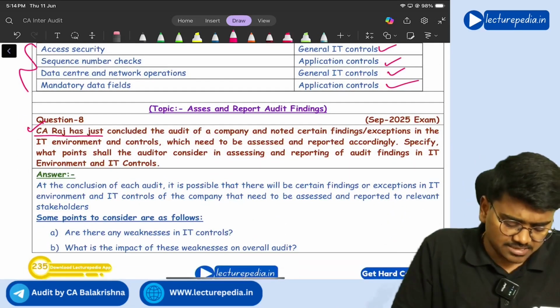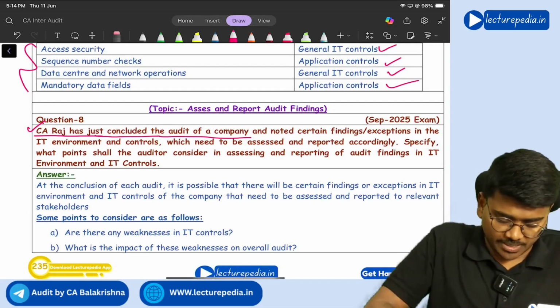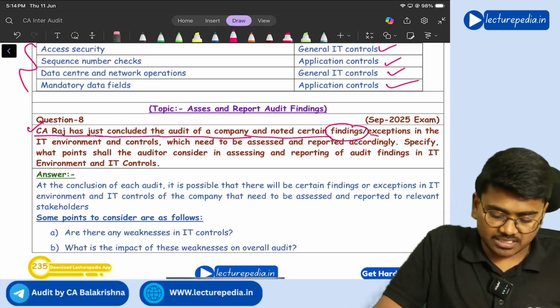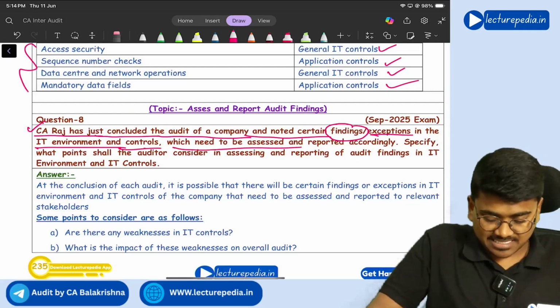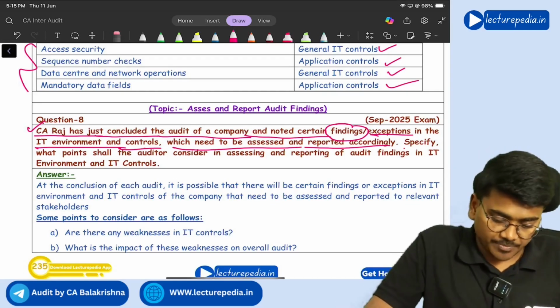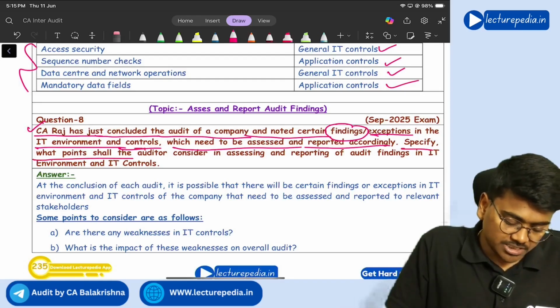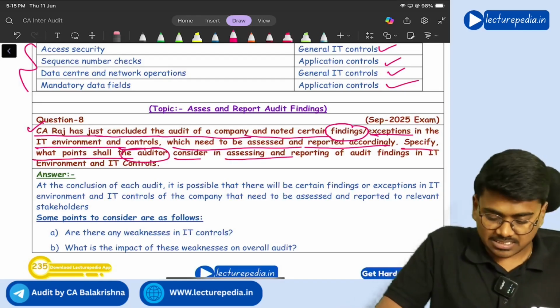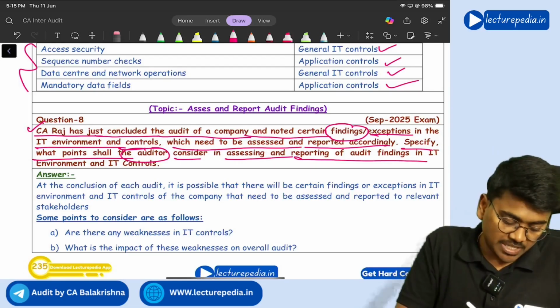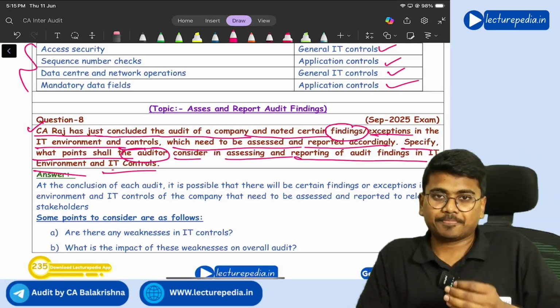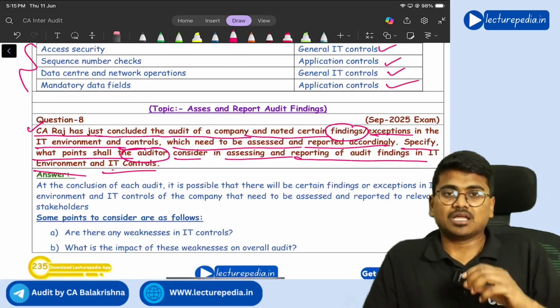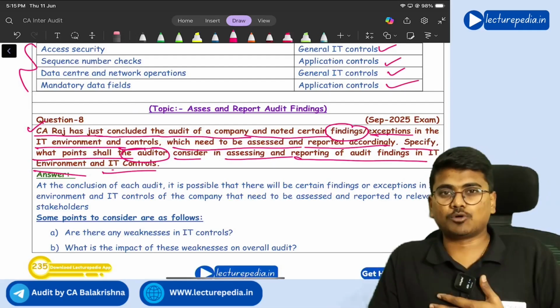Next, question number 8. CA Raj has just concluded the audit of a company and noted certain findings, exceptions in the IT environment and controls, which need to be assessed and reported accordingly. Specify what points shall the auditor consider in assessing and reporting of audit findings in IT environment and IT controls. So when assessing the deficiencies and reporting those deficiencies, what points you will consider?